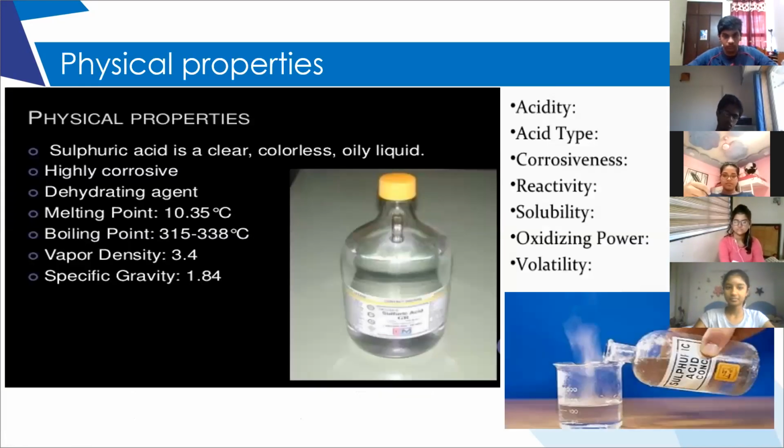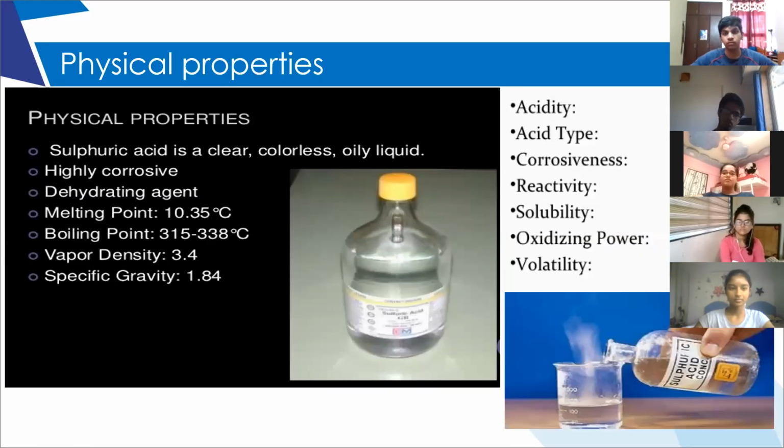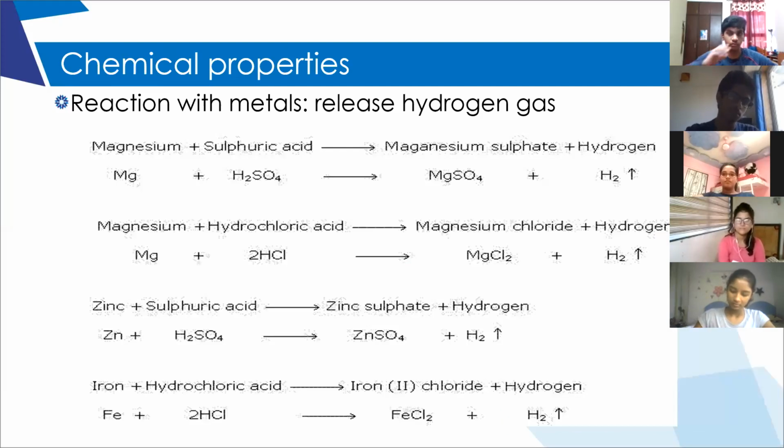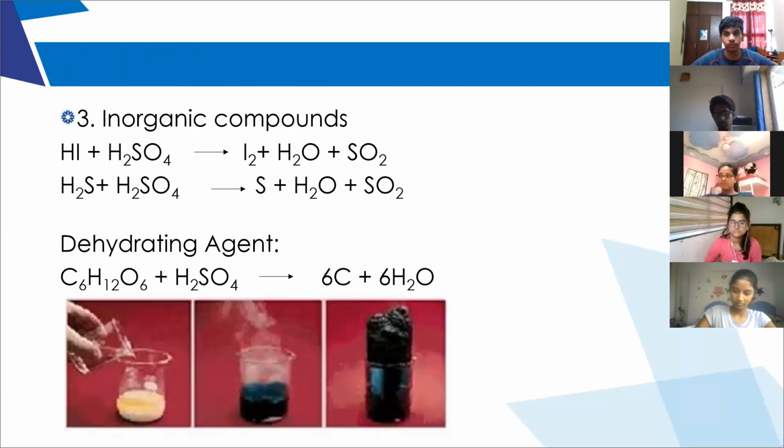So the contact process of sulfuric acid, and this is very important, the flow chart. I just made a flow chart so that you can understand better. The contact process is very important, and the physical properties and chemical properties we have discussed with metals and with salt. Concentrated sulfuric acid is an oxidizing agent. It oxidizes metals, non-metals and inorganic compounds. Second, concentrated sulfuric acid is a dehydrating agent. It removes water molecules because it is hygroscopic in nature.